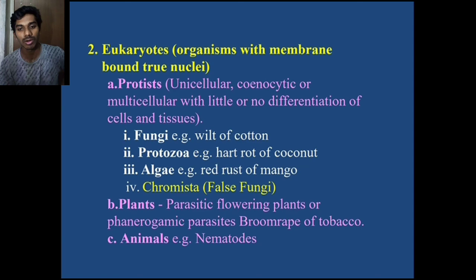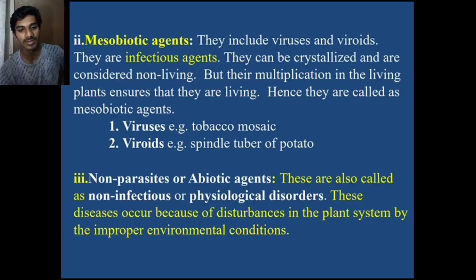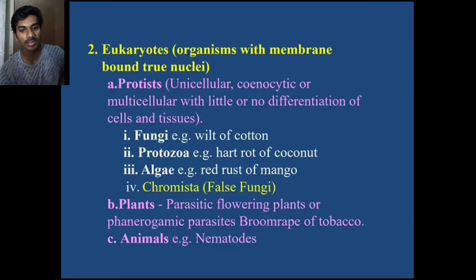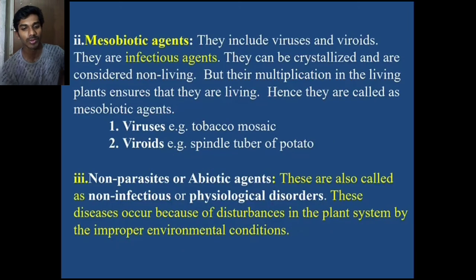Protozoa. Example: heart rot of coconut. Algae. Example: red rust of mango. Last we see Chromista, the false fungi. Plants: parasitic flowering plants or phanerogamic parasites. Example: broomrape of tobacco. Animals: nematodes.